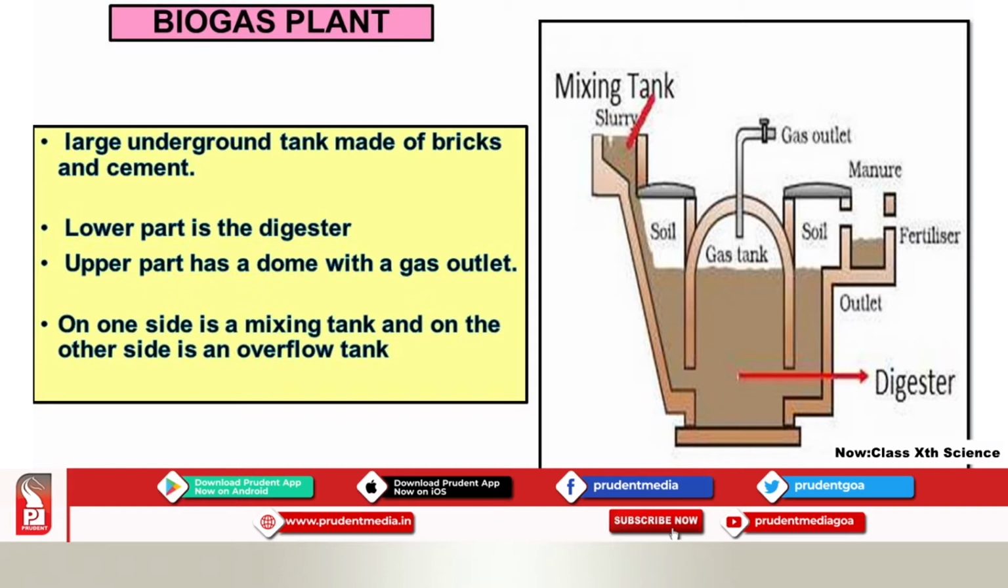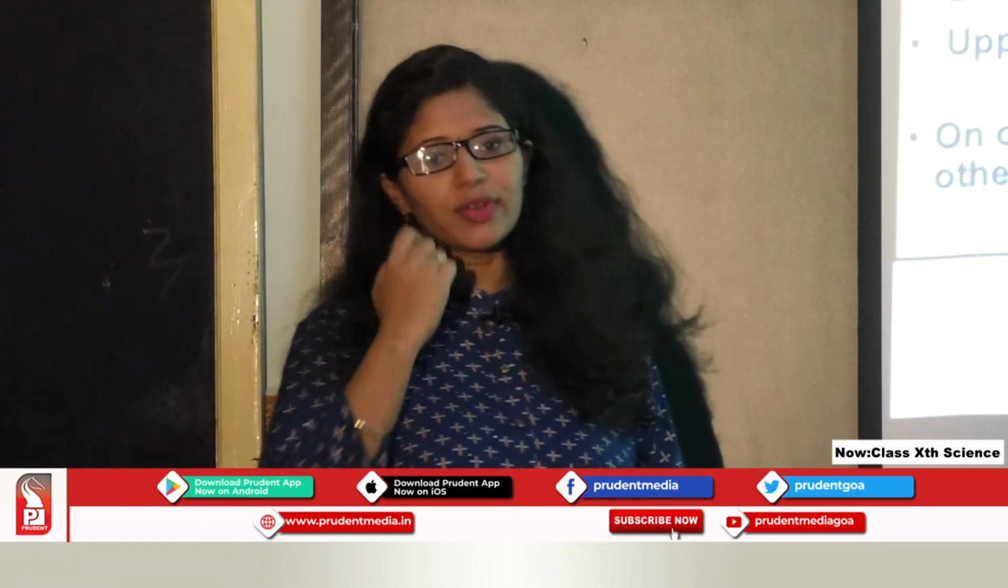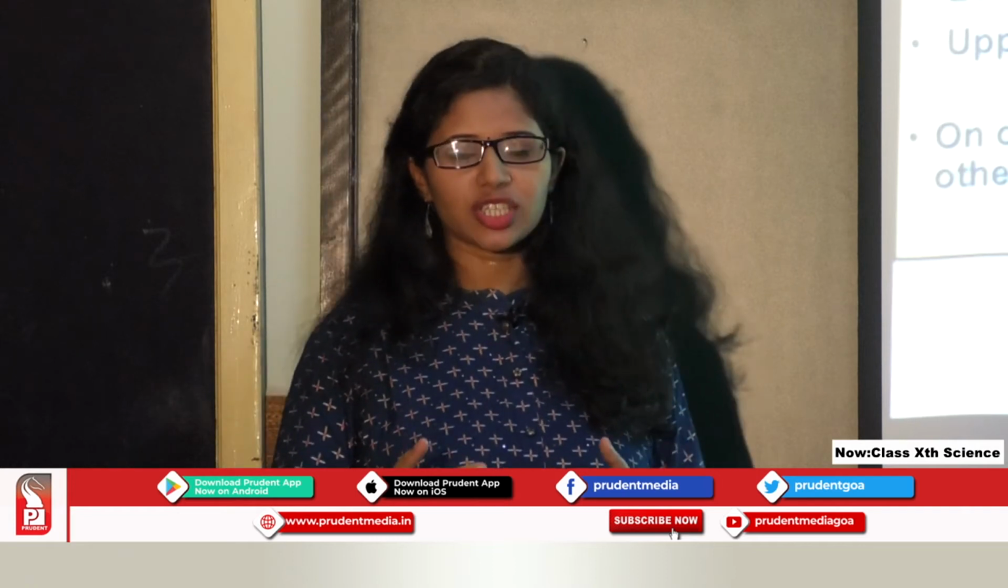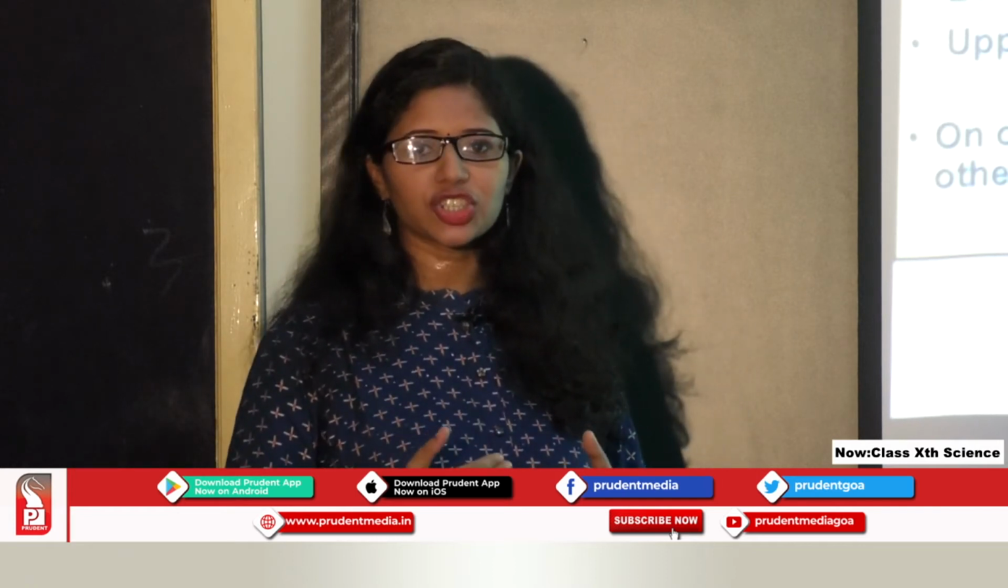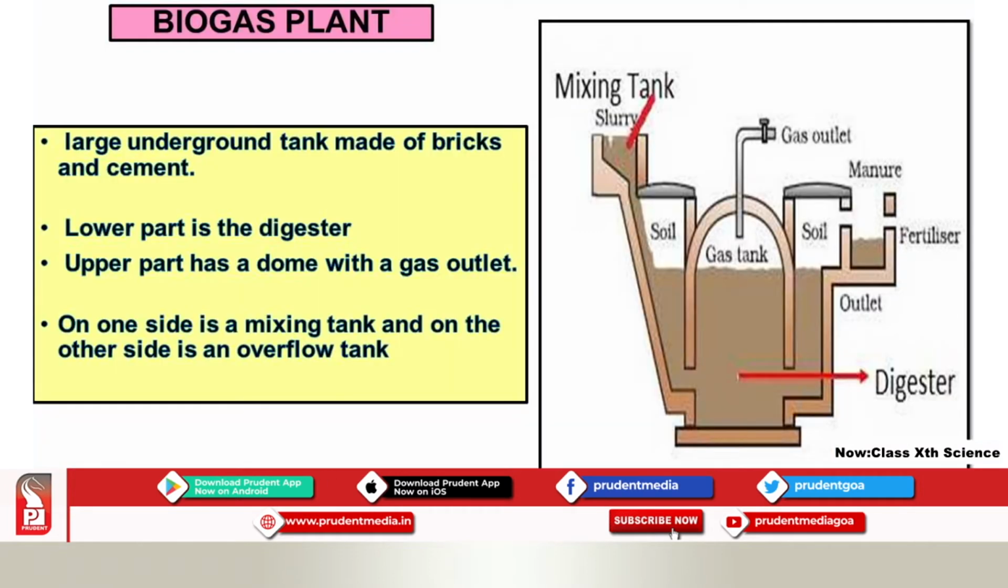This biogas plant has a tank which is made up of bricks and cement. The lower part of this tank is called the digester. Now, already you have learnt about the digestive system. Digestion actually means the breakdown. So in this digester the breakdown takes place.